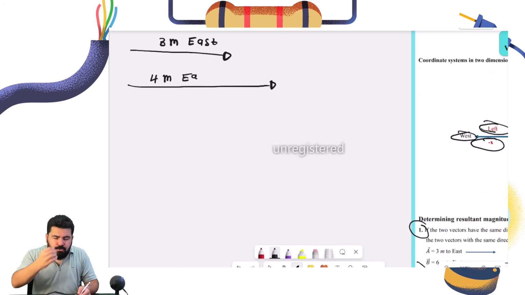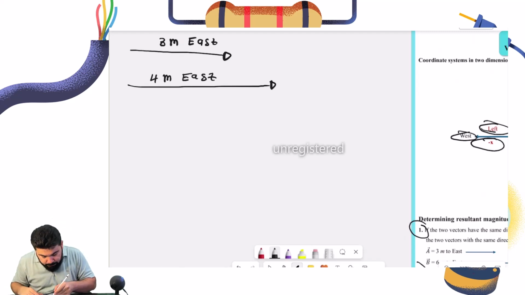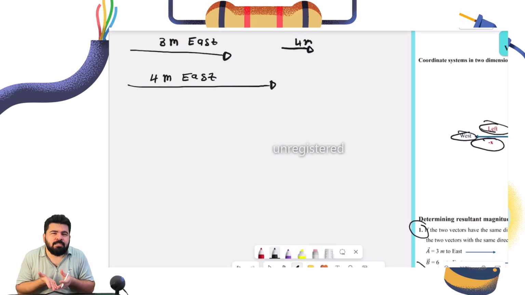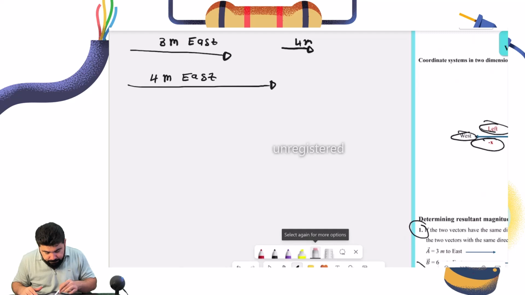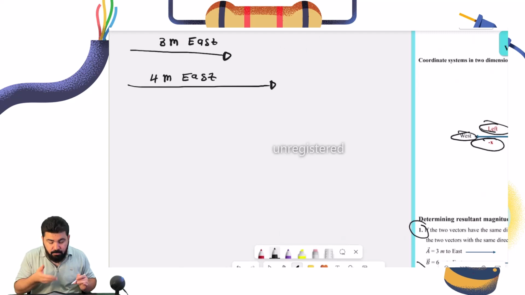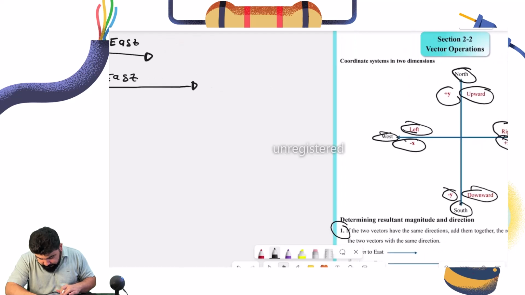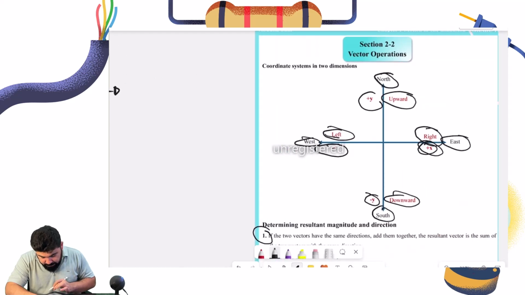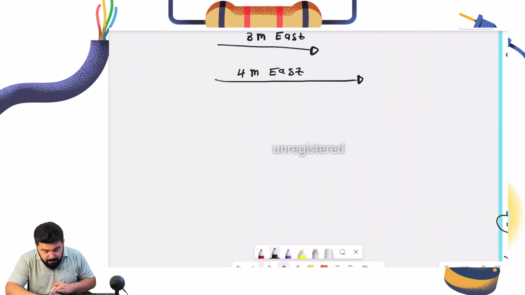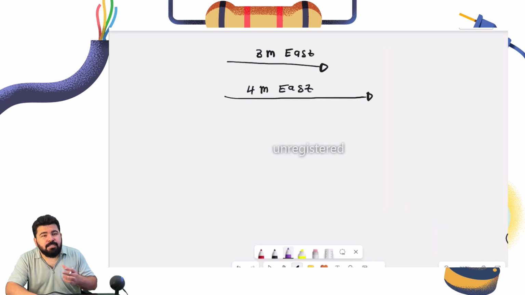Okay, you can also notice something else, that 4 meters, you cannot make it like this. Okay, let's say this is 4 meters. It's not a good representation of 4 meters. The length of the arrow should also be reasonable. Now we have 3 meters east and we have 4 meters east. Look at here, guys. It's positive. East is positive. So basically, just add them together.